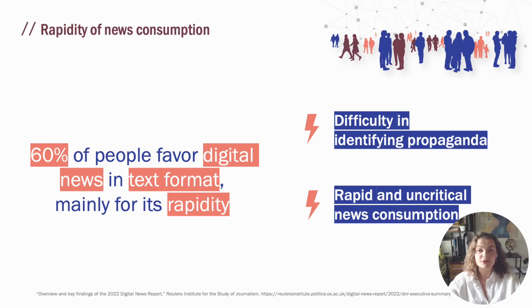About 60% of people choose digital news for its speed and convenience, as opposed to physical newspapers. This preference leads to two big challenges. First, it's hard to spot propaganda given the vast amount of online information and clever manipulation tactics. Second, we consume news so quickly that we might not critically analyze what we read, making us more open to propaganda. To tackle these issues, we first need a clear understanding of what propaganda really is.